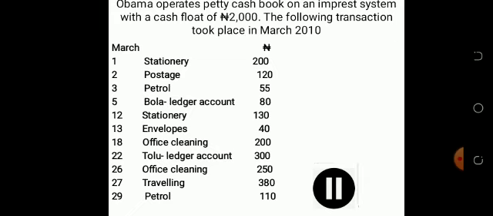Now look at these transactions carefully. You will discover that there are petty items. Stationery, 200 naira. Postage, petrol, ledger account. Anytime you see a ledger account, you can see the name of a person there, Bola. It means that sometimes you can pay money out of the petty cash book to a creditor. In this instance, money was paid out of the petty cash book to Bola, who is a creditor to the business. That is what happens with a ledger account.